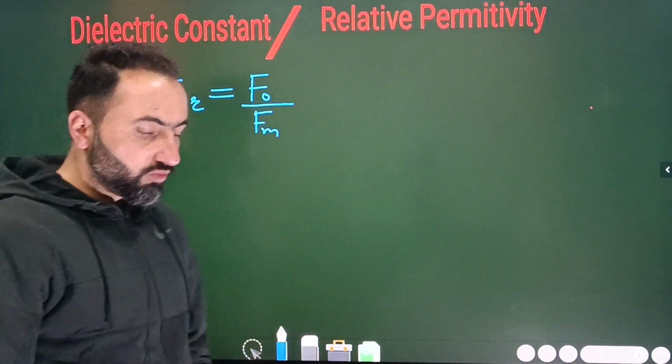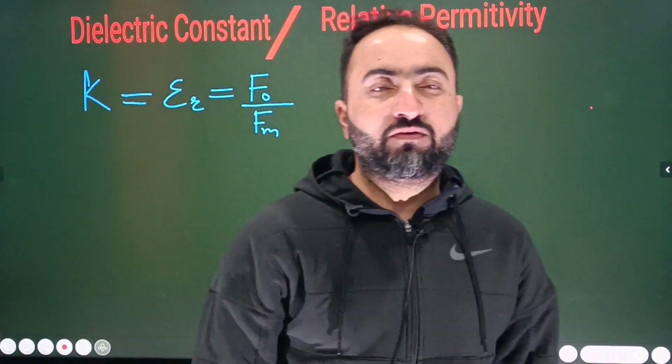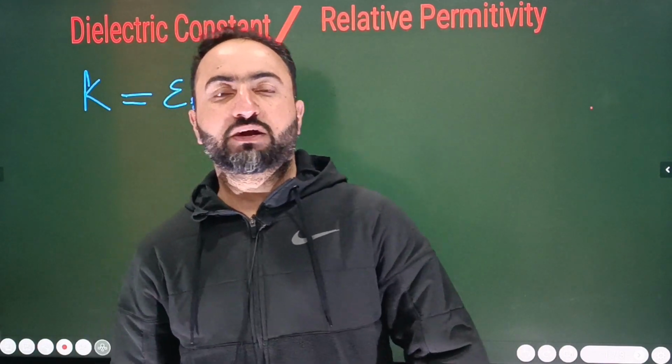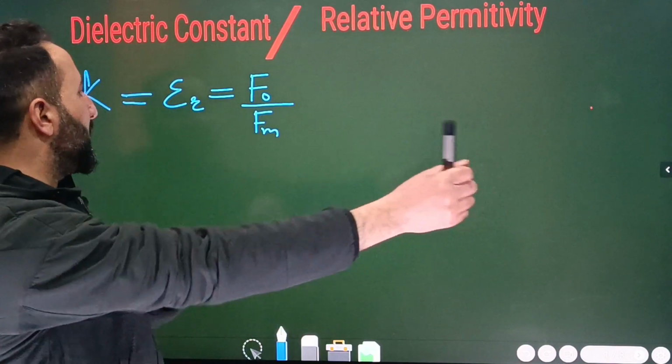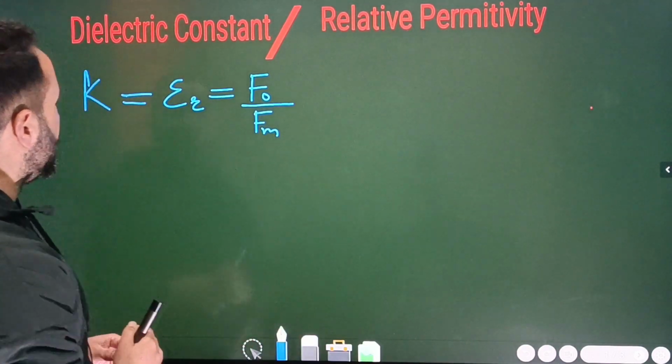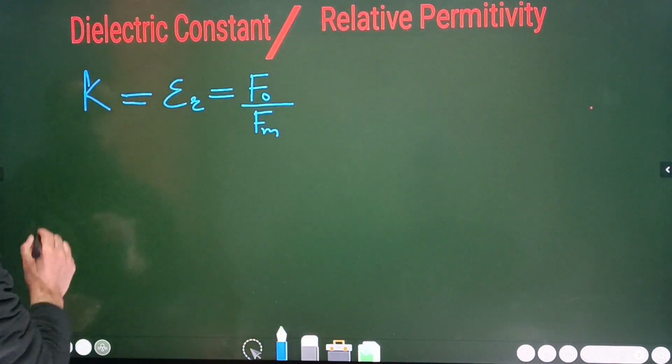Okay? And what is this F naught? What is this Fm? F naught is the force between the 2 point charges when they are separated by vacuum, and Fm is the force between the same point charges when they are separated by the material medium. All right, ठीक है ना बेटा? Okay, so this dielectric constant for you. Okay, I will write down some important points here.